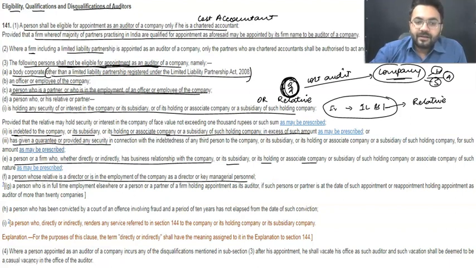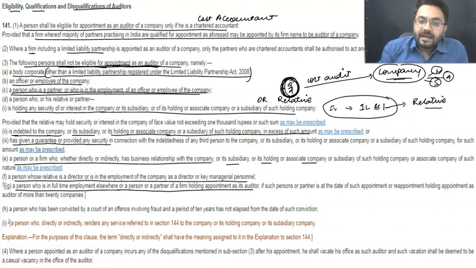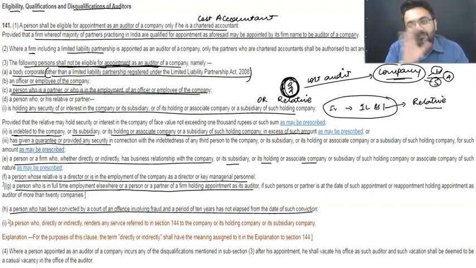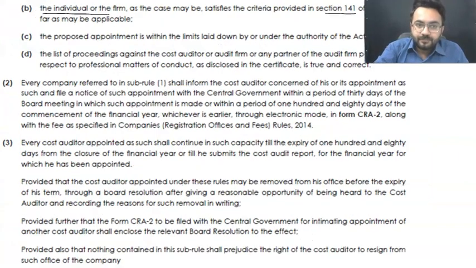Apart from that, moving ahead, my dear student, a person who is in full-time employment anywhere else cannot be appointed as a cost auditor, because as a cost auditor, you need to devote a lot of time. Right? Apart from that, any other person who has been convicted by a court of an offense involving fraud and 10 years have not elapsed. That means if you have committed fraud in the year 2015, you will be eligible after 2025. After being convicted for fraud, after 10 years, now you will be eligible. You are not eligible for 10 years.